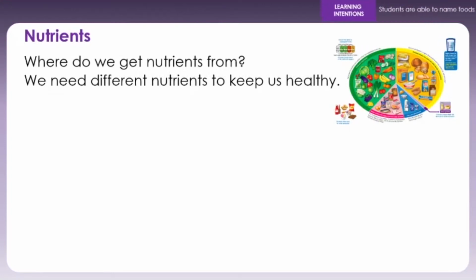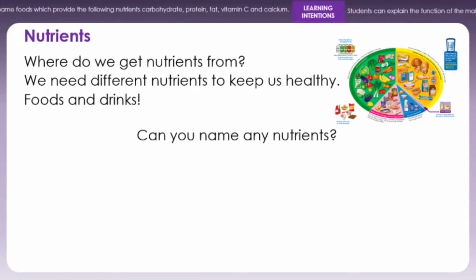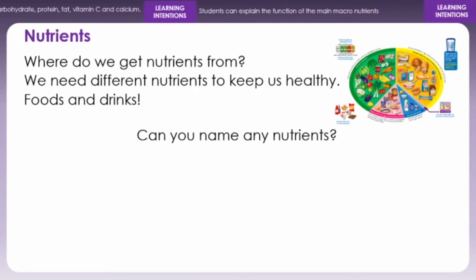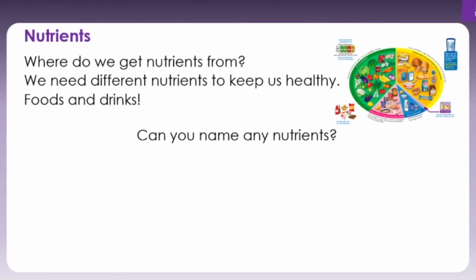So where do we get the nutrients from? We need different nutrients to keep us healthy. So we get these from our food and drink. Can you name the nutrients? What are the main macronutrients?